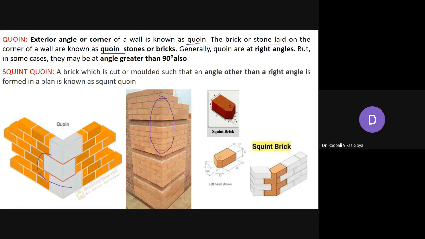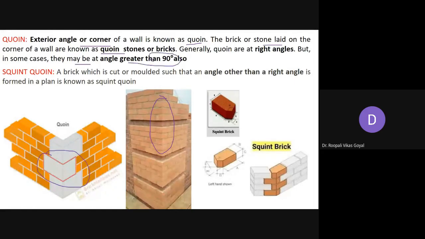Brick or stone which is laid at the corner or the exterior angle of the wall is called quoin. And generally this quoin is at a right angle. Normally right angle पे होती है wall, ठीक है? So the quoin is also provided at a right angle, but in some cases it may not be at a right angle. Okay, so angle greater than 90 degrees also.